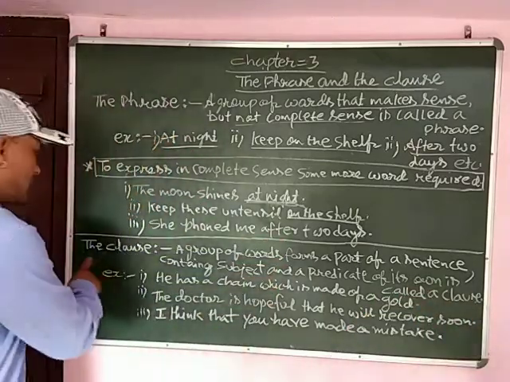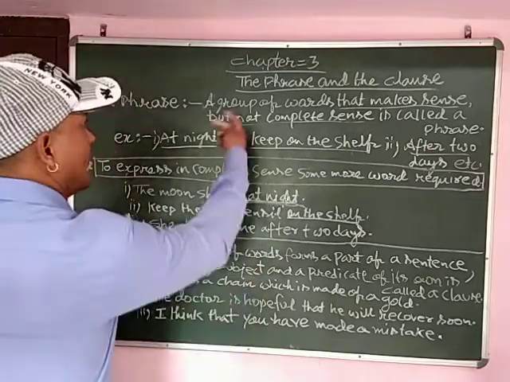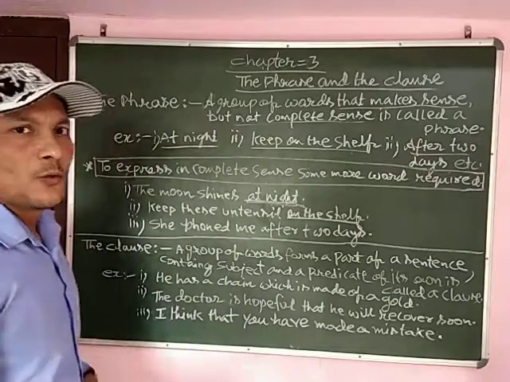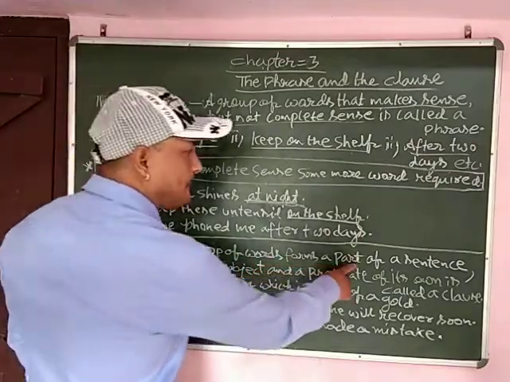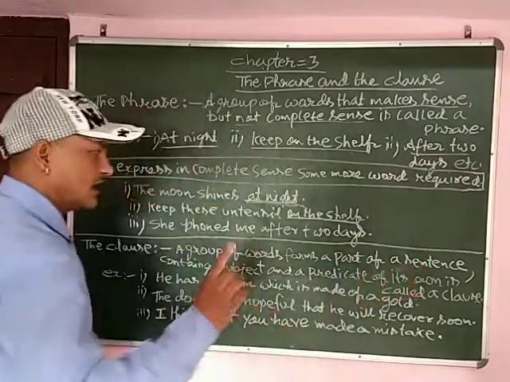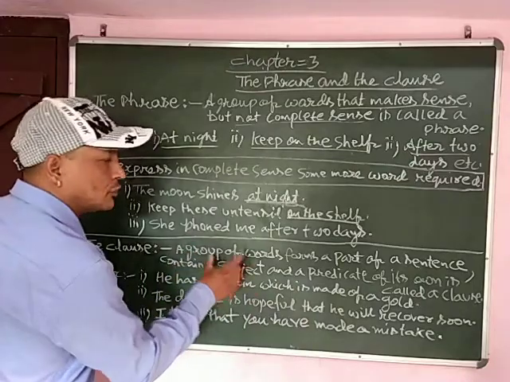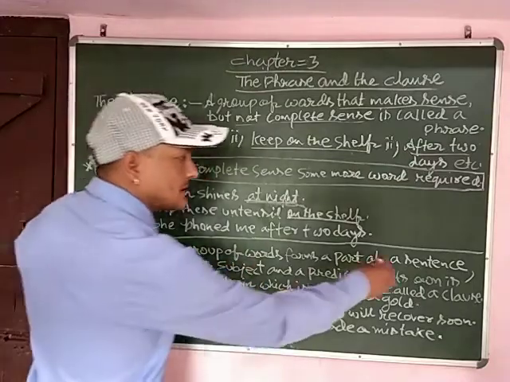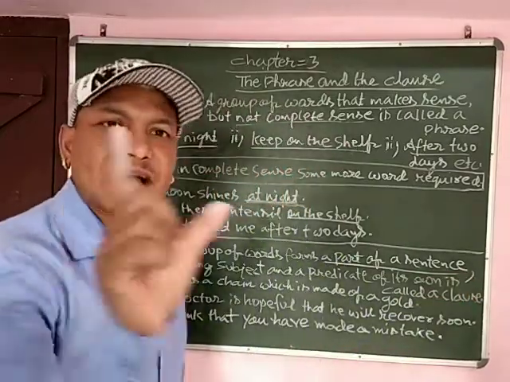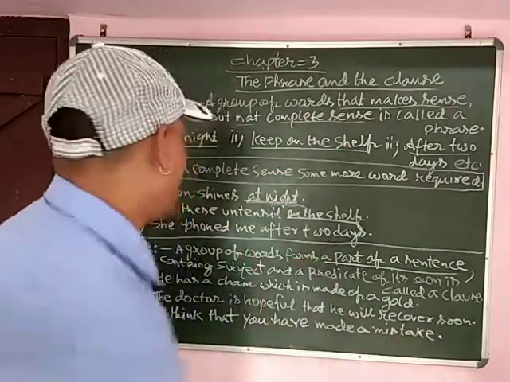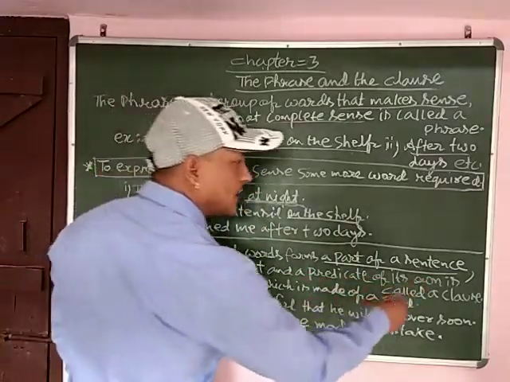Now have a look at the clause. The clause is a little different as compared to a phrase. What is that? Let us find out. A group of words that forms a part of a sentence. See, a group of words forms a part of a sentence. कुछ शब्दों का ग्रुप है जो पार्ट ऑफ सेंटेंस, किसी सेंटेंस का एक छोटा हिस्सा है, containing subject and predicate of its own, is called a clause.